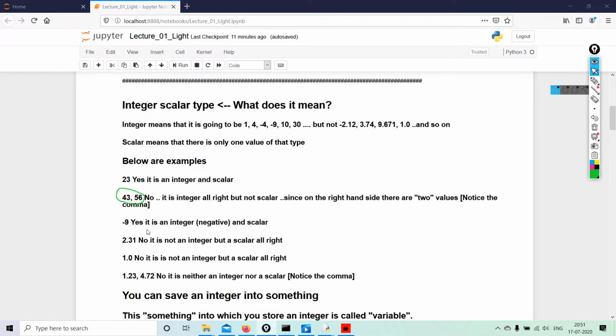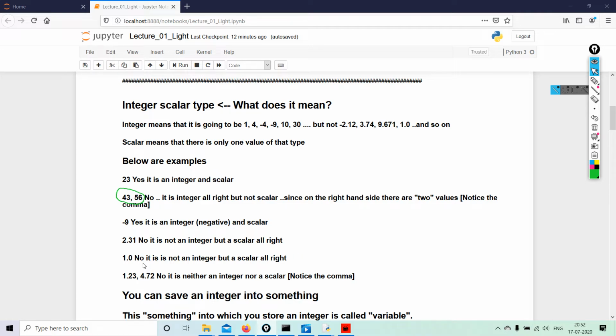Minus 9, yes, it is an integer, negative and scalar, because it is all by itself. 2.31, not an integer but a scalar. All right. 1.0, no, it is not an integer but a scalar. Why is it not an integer?